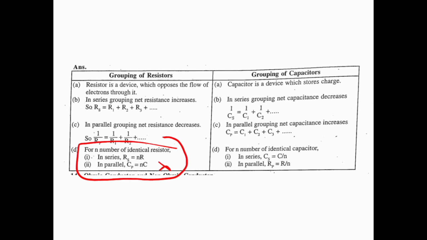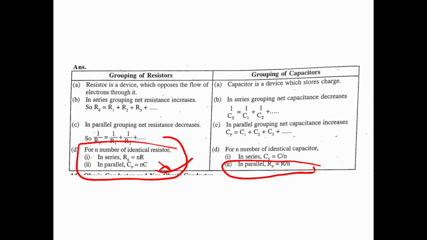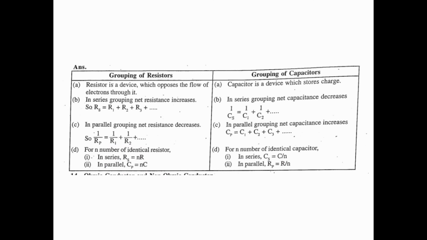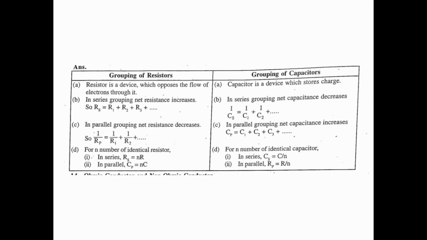The statement is correct, but these are exchanged. So in parallel, Rp is equal to R by n, and Cp is equal to nC. This is all about your grouping of capacitors.